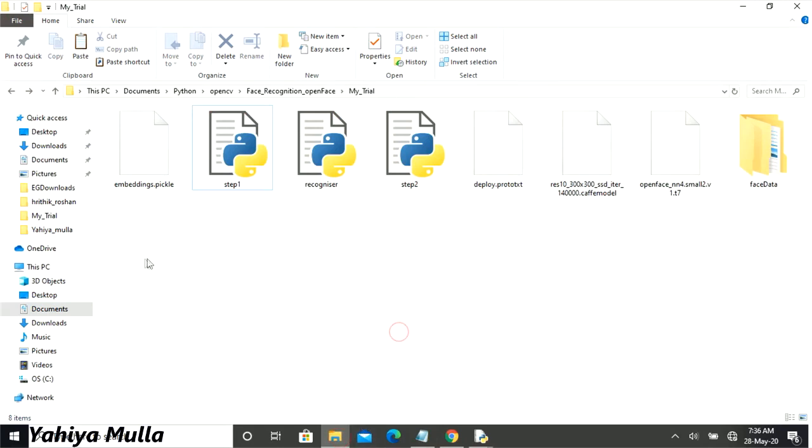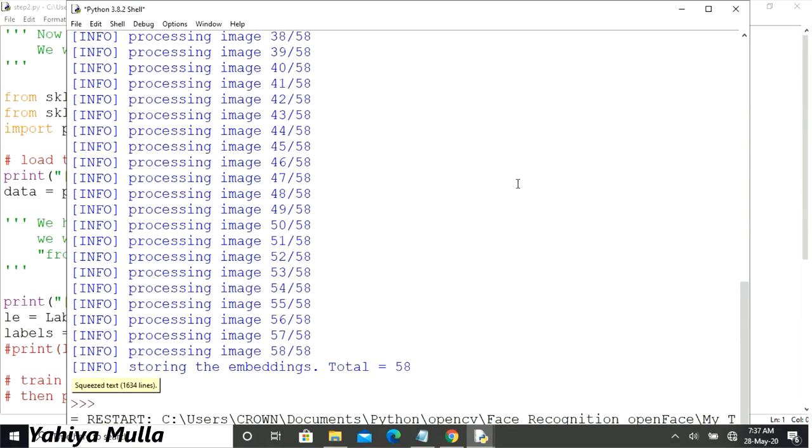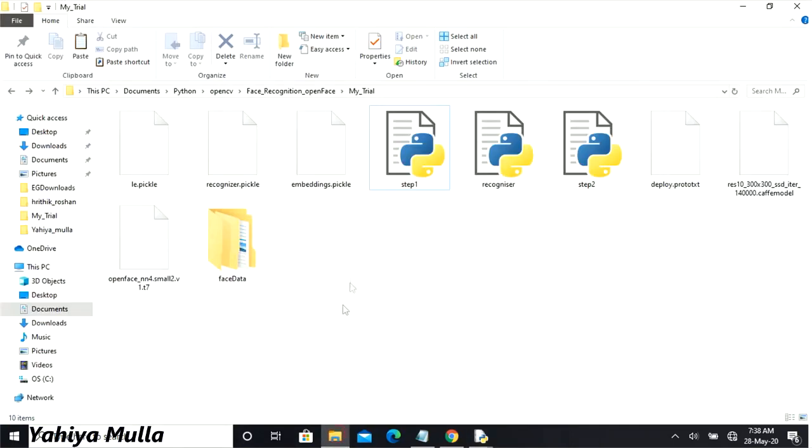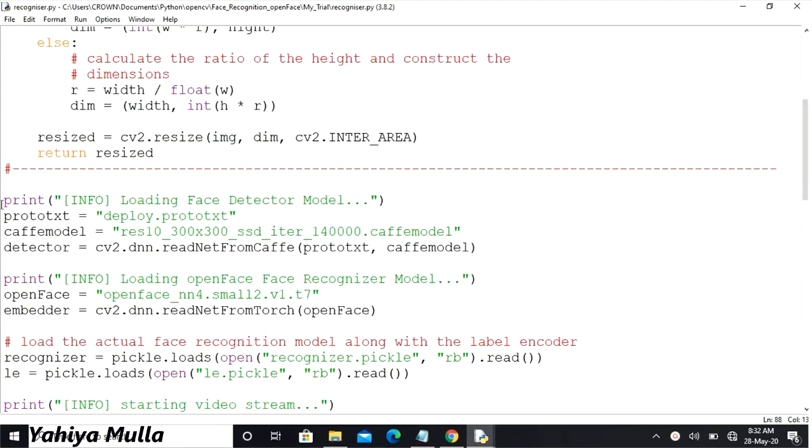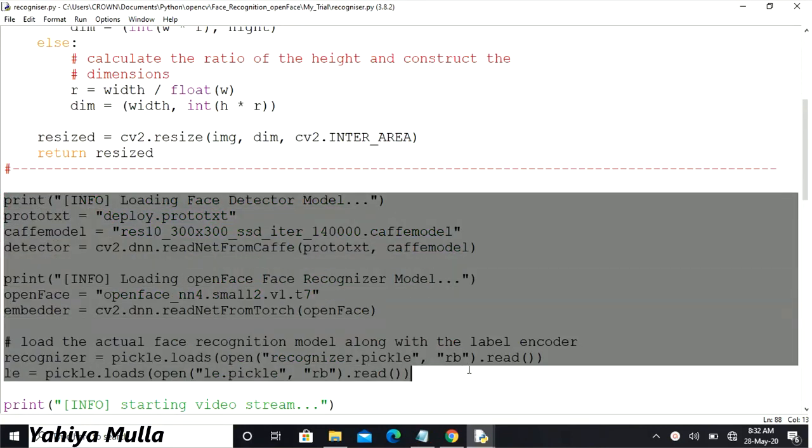Once that is done, we will compute 128D face embeddings to quantify a face, for which we use the OpenFace model. Then we will train a support vector machine on top of the embeddings as the recognizer. Now that the training is completed, we will use the trained models for face recognition. The steps remain the same as that of the training.